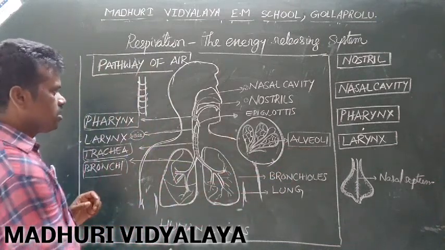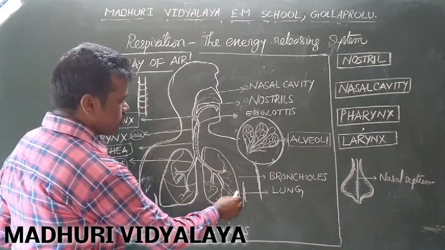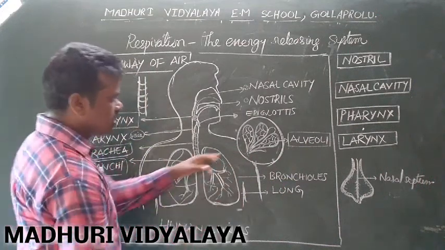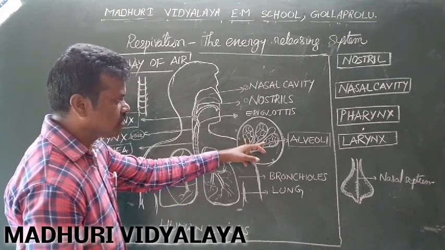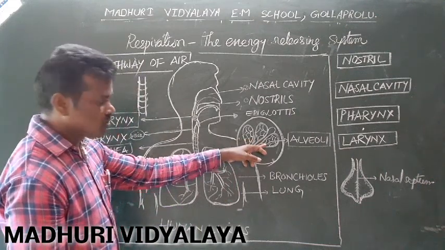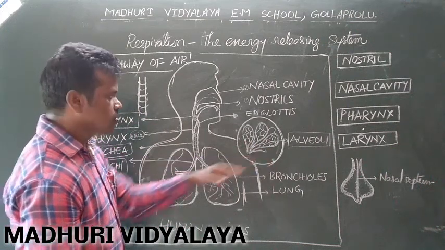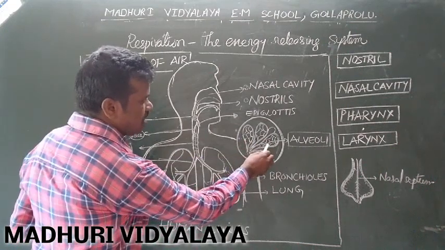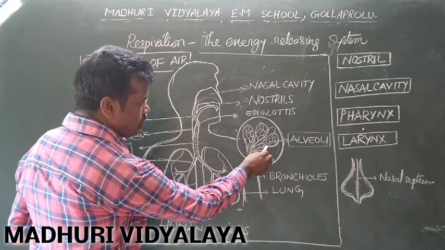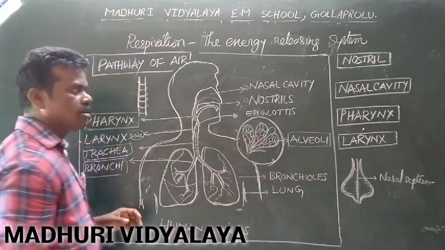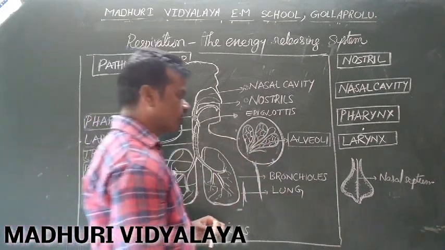Okay, clear? Many alveoli are present in each lung. Each and every alveolus is connected with blood capillaries, so gaseous exchange takes place there. The blood will collect the oxygen from the alveoli and transport it to various cells in our body. Now see the pathway.